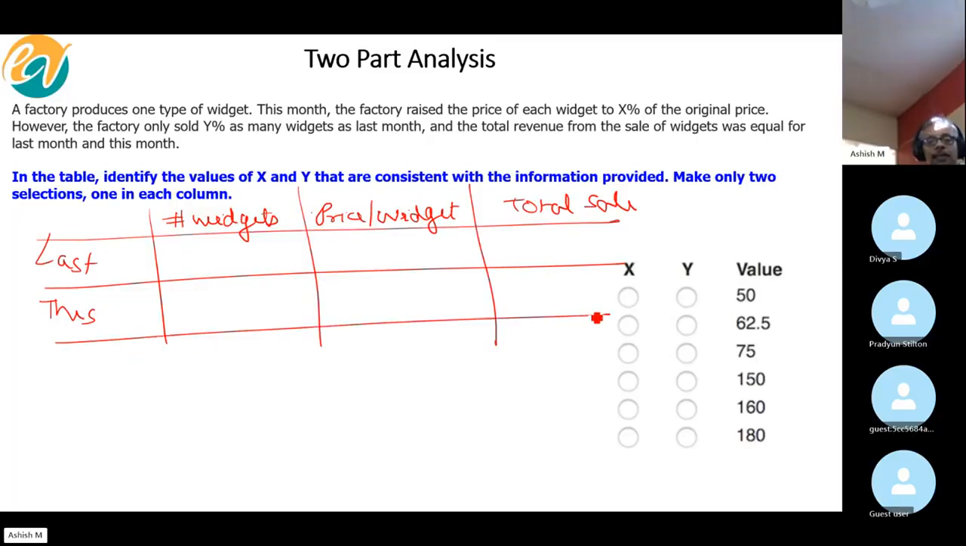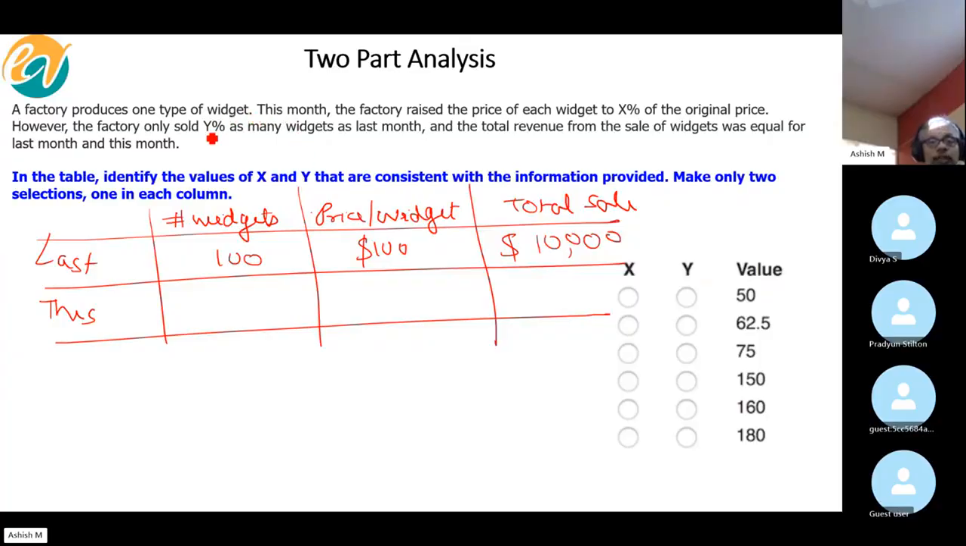What I'm basically saying is, since we're talking about percentages, you could assume comfortable values. For example, you could assume a total of 100 widgets were sold last month, and let's say the price per widget is $100. So what was the total sale last month? 10,000. 100 into 100, right? So this would be the total sale last month, correct?